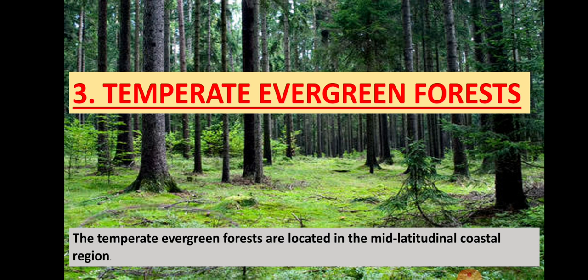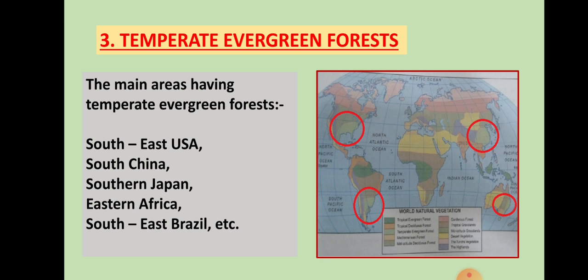Now the temperate evergreen forest. The temperate evergreen forests are located in the mid-latitudinal coastal region. The main areas having temperate evergreen forest are Southeast USA, South China, Southern Japan, Eastern Africa, and Southeast Brazil.